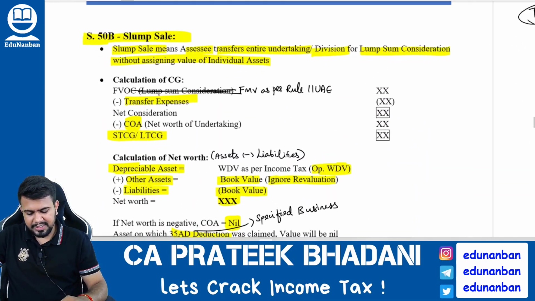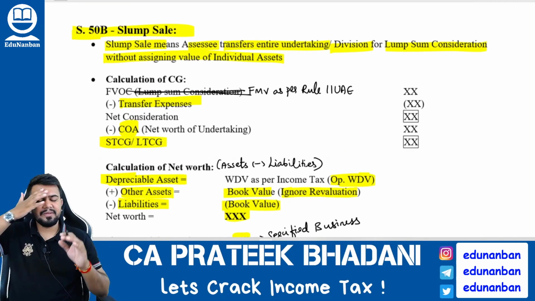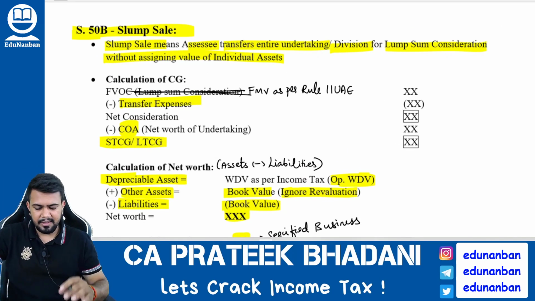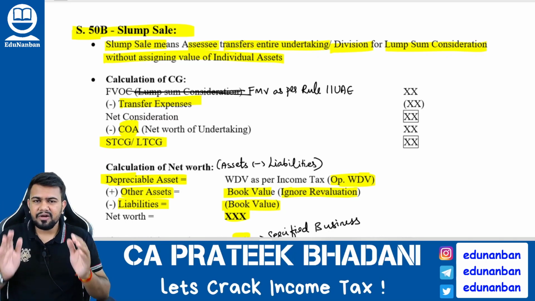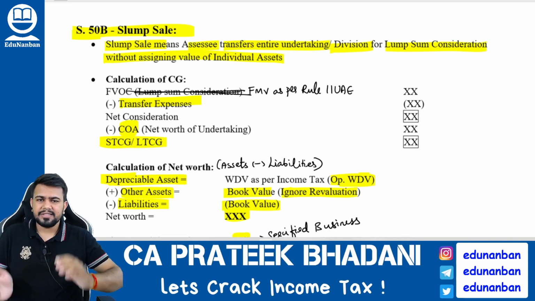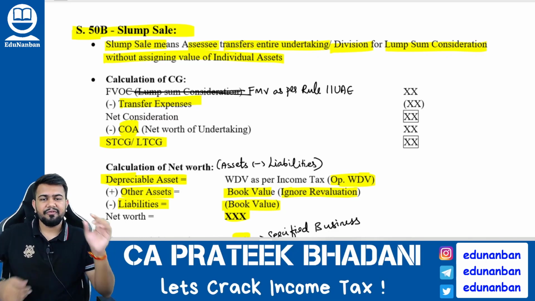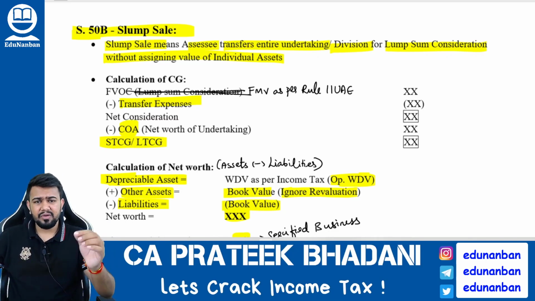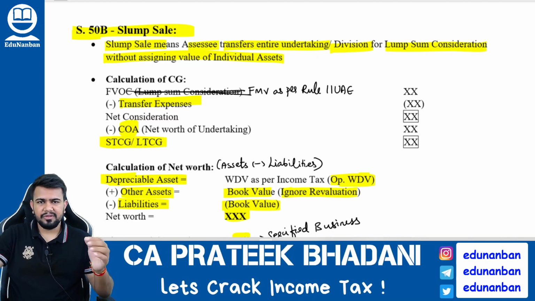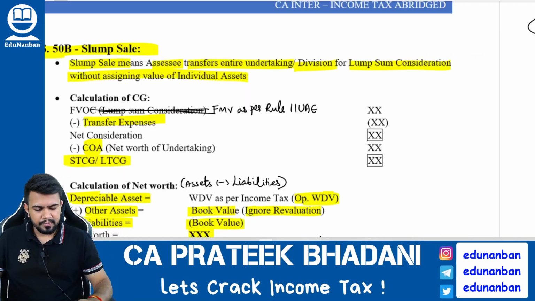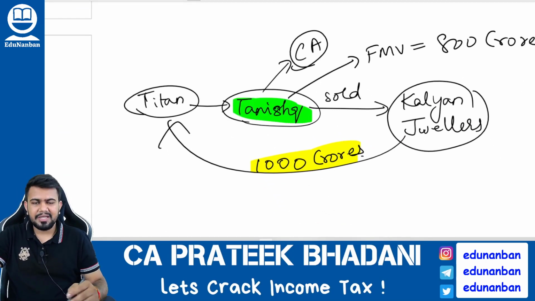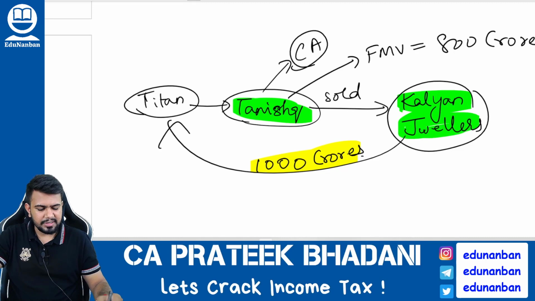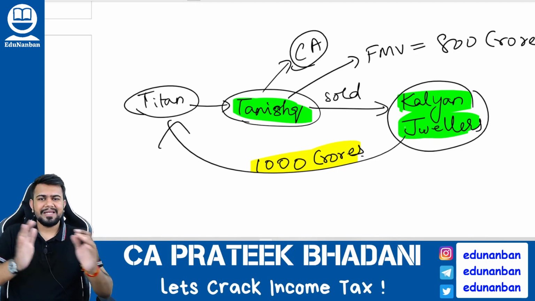Now let us come to section 50B, slump sale. Very important, section 50B slump sale. What is slump sale? Slump sale means an entire undertaking of a company is sold as it is to another company for a lump sum consideration, without giving individual value to each and every asset. So I give you an example. Titan Limited is there, no? It is having a brand called Tanishq. This Tanishq brand, if it is sold to Kalyan Jewelers, then it is called slump sale.